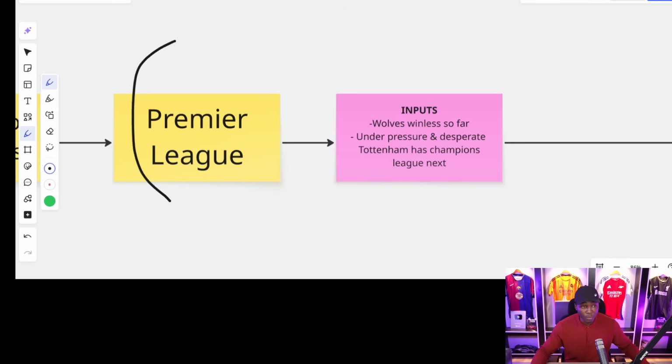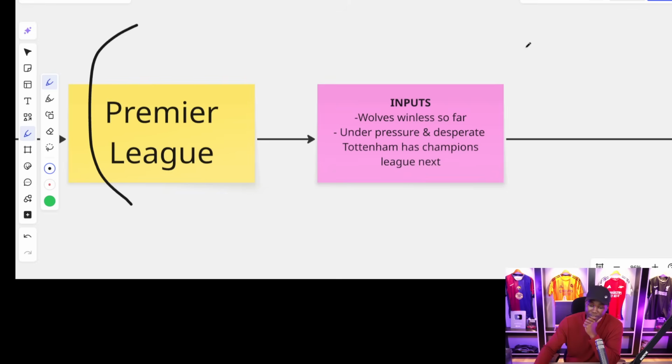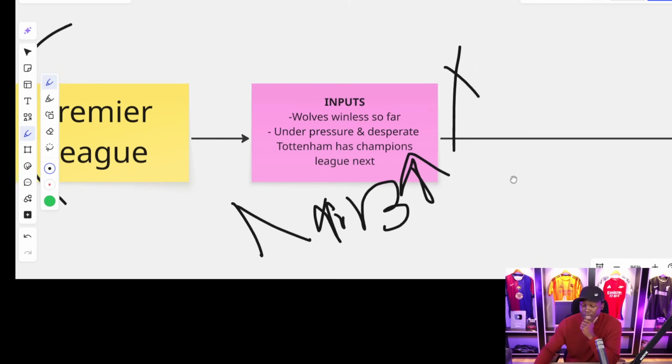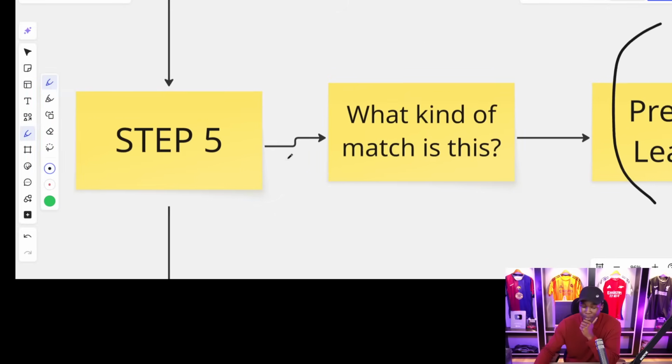But because I assume you don't know that, right, I will ignore that, all right? So Tottenham Hotspurs, their next match is a Champions League game, all right? That is important. You need to take that into account because some teams always tend to play Team B when they have an important game coming up next, all right? So that is the input from step number 5.